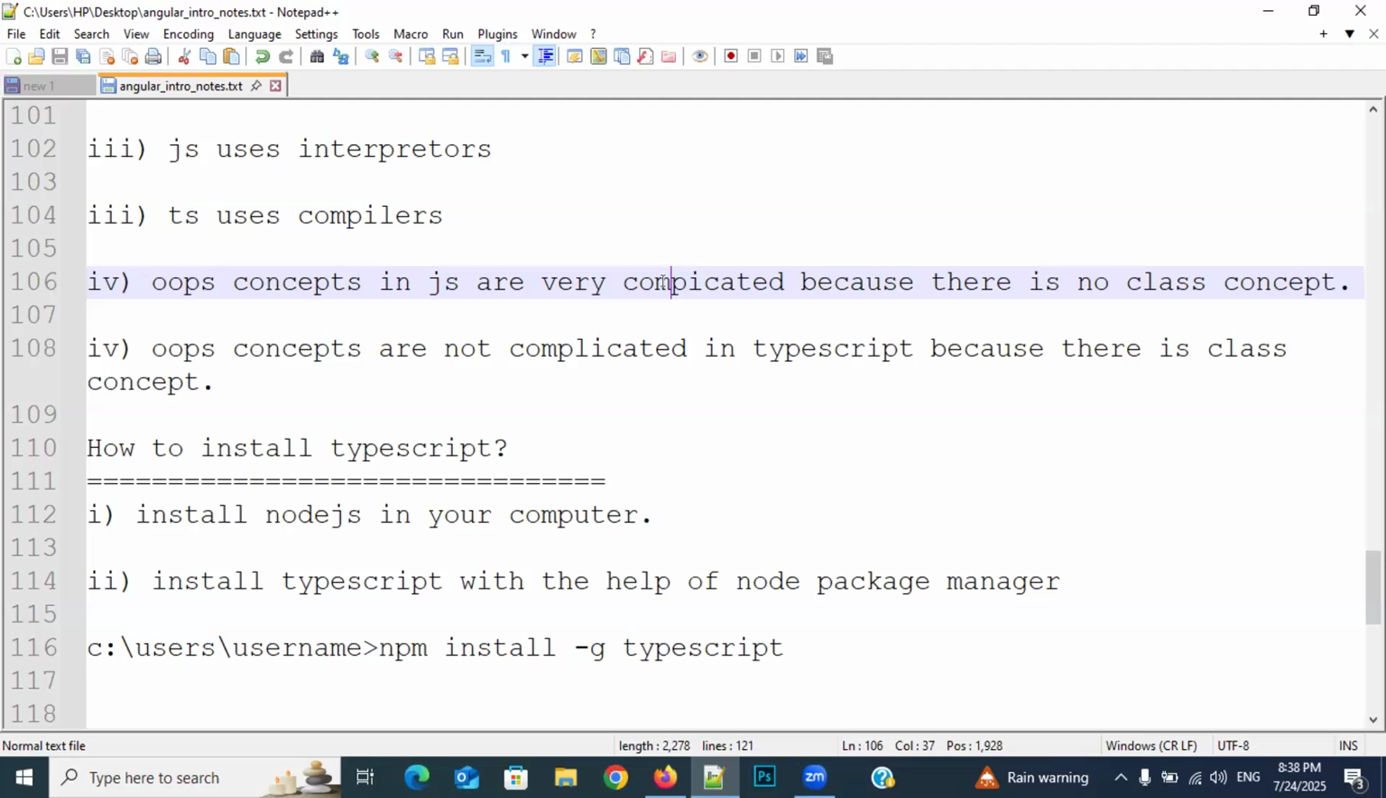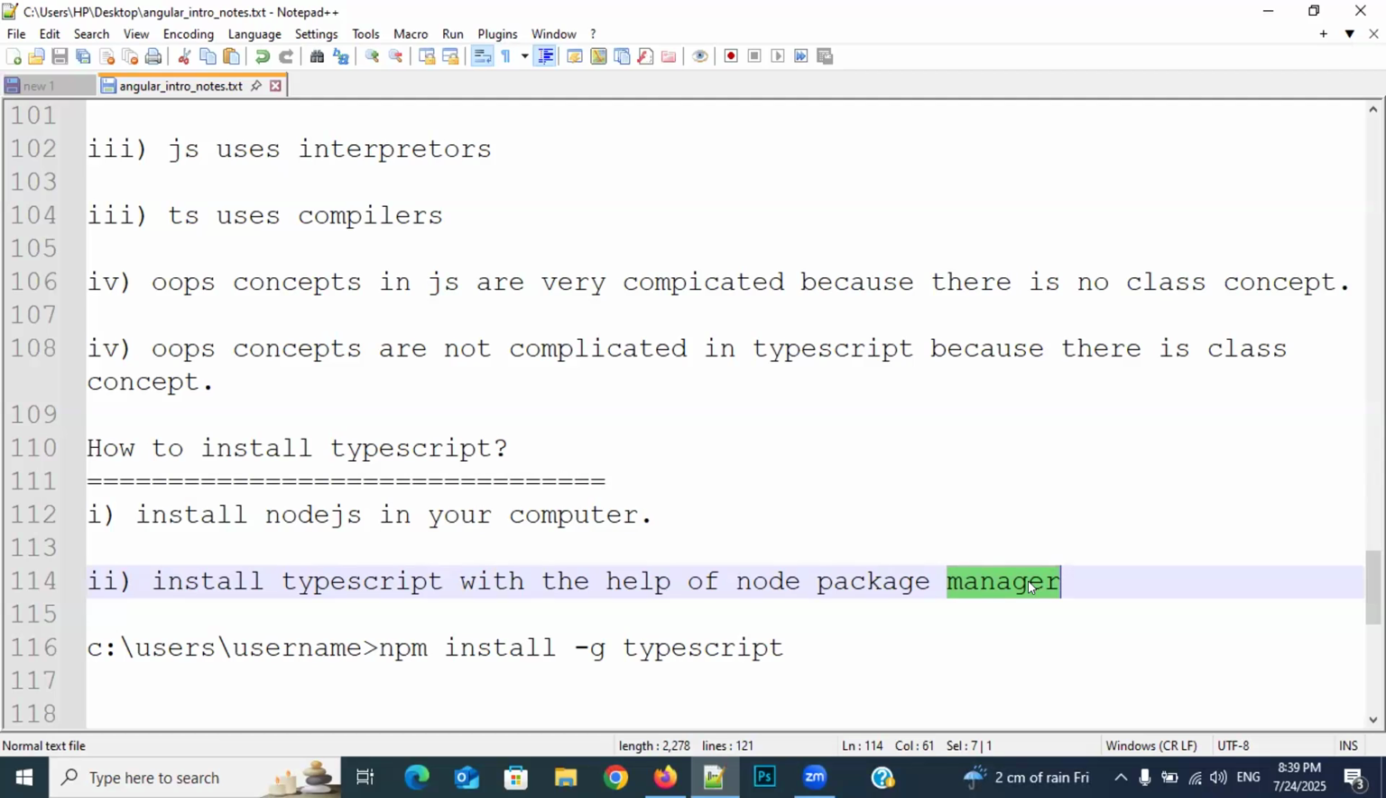Now, how to install TypeScript? First of all, install Node.js on your computer. The second thing is to install TypeScript with the help of Node Package Manager. What is this Node Package Manager? NPM means it will connect to the Node.js official server. In the Node.js official website, there are a lot of packages available. One of the package names is TypeScript.